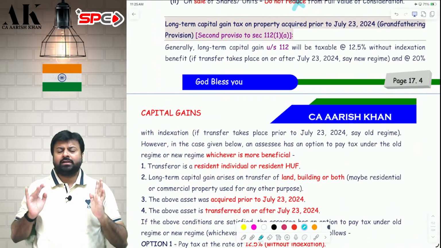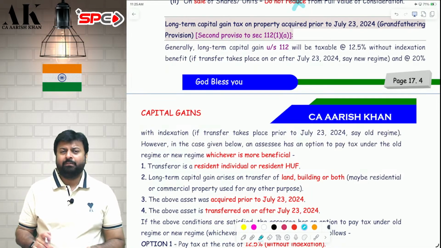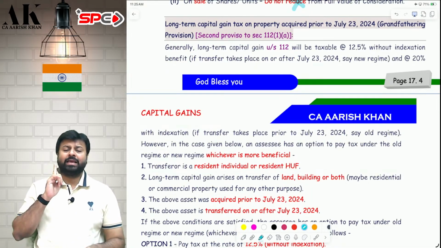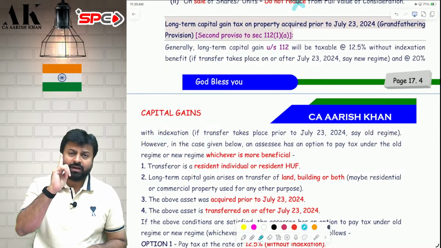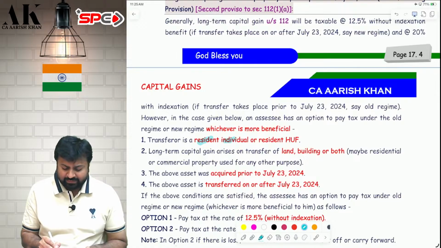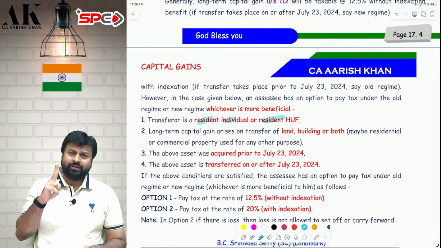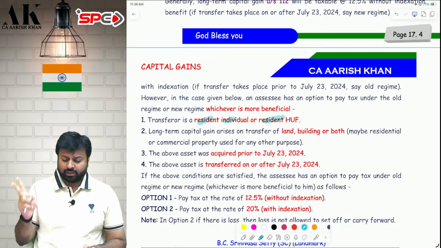Now, from 23rd July 2024, we do not get indexation anywhere, but in only one place they have given us an option. If you are a resident, you need to be an individual or HUF.